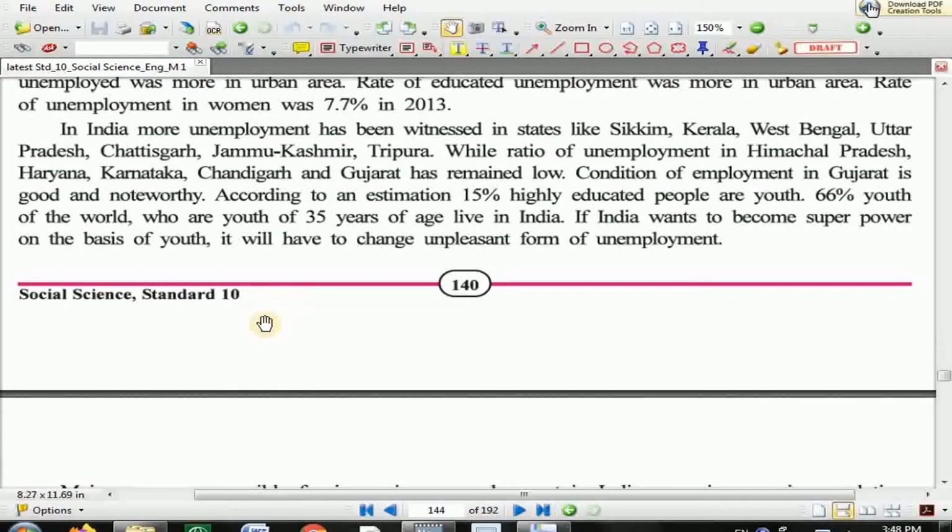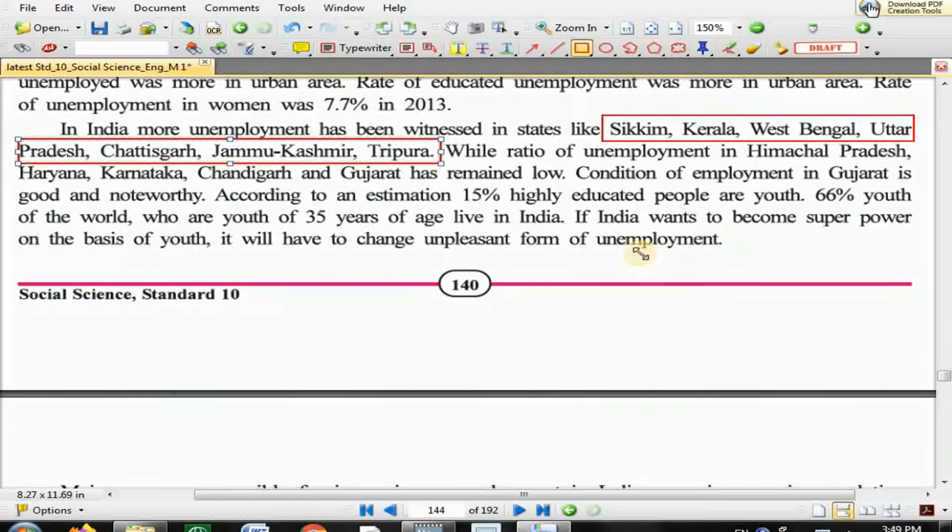Okay, and now we talk about the states. In India, more unemployment has been witnessed in states like Sikkim, Kerala, West Bengal, Uttar Pradesh, Chhattisgarh, Jammu Kashmir, Tripura. So you need to mark all of them, because these are the states where more unemployment is witnessed, meaning the people staying in these states are facing more problems with unemployment.